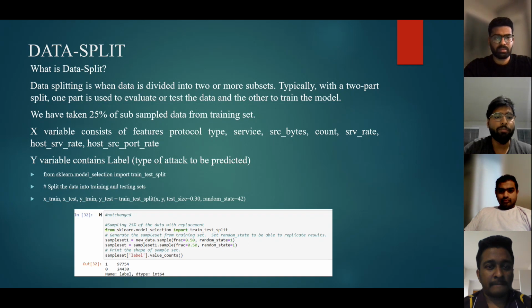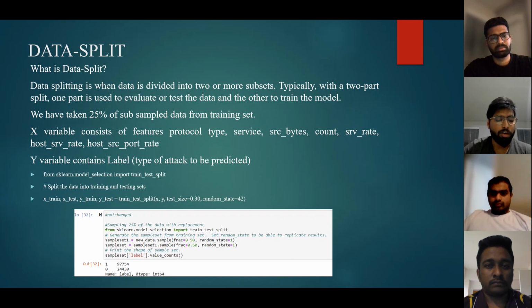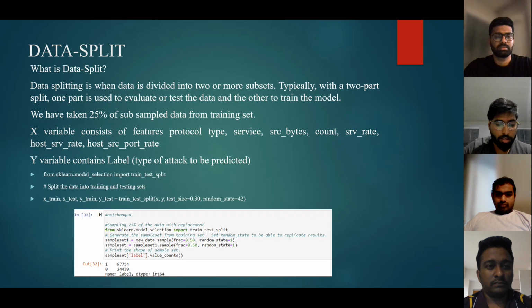We have taken a 25% subsample of data from the training set, where the X variable consists of all features except the label, and the Y variable contains the label. We split our data in the ratio of 70 to 30, where 70% of the data is for training and 30% of the data is for testing. We did this using the sklearn package, where the module is sklearn.model_selection.